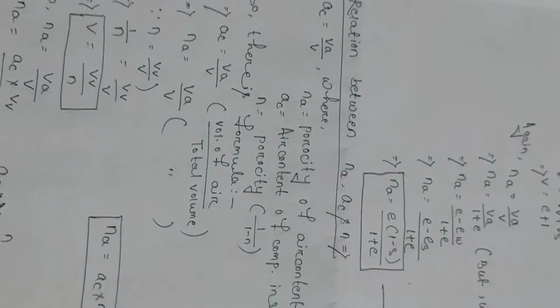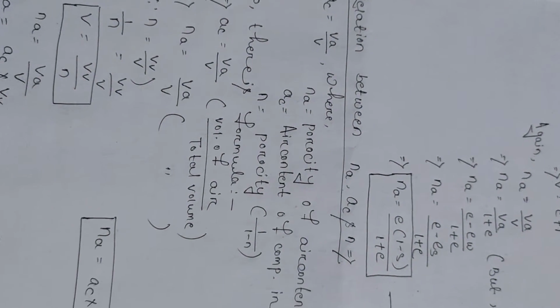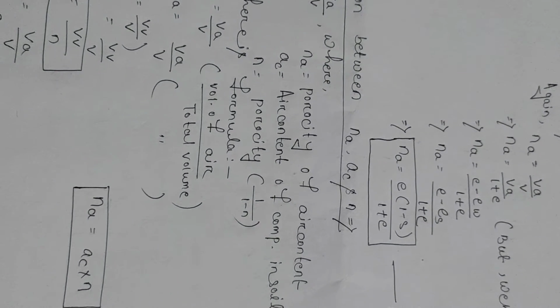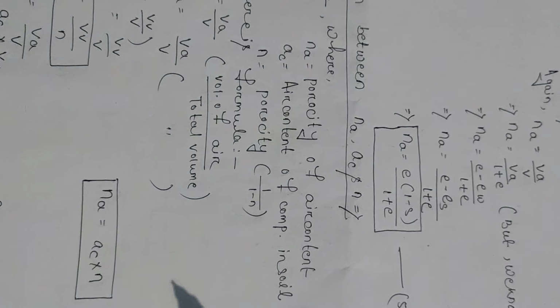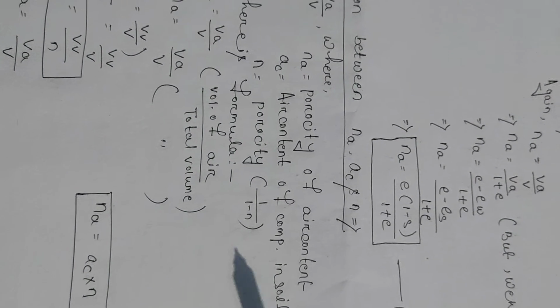So the next relation is between Na, Ac and n. Na means the porosity of air content, and Ac is the air content of compression in soil. So n equals porosity, and 1 minus n.